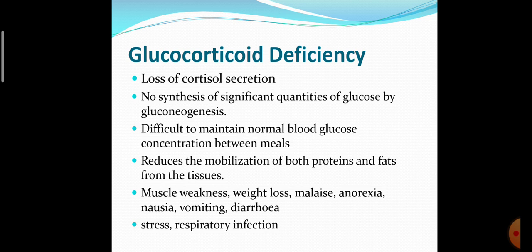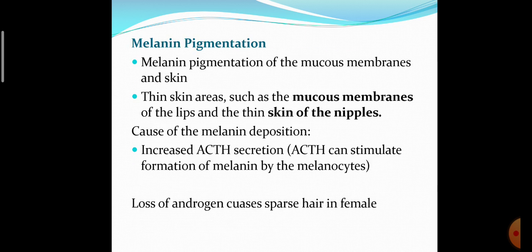So these are the symptoms of mineralocorticoid deficiency. Glucocorticoid deficiency: loss of cortisol secretion, no synthesis of significant quantities of glucose by gluconeogenesis, so it is difficult to maintain the normal blood glucose level between meals. There is reduced mobilization of both proteins and fat from the tissue, muscle weakness, weight loss, malaise, anorexia, nausea, vomiting and diarrhea occur, stress and respiratory infection occur. So these are all symptoms of glucocorticoid deficiency.